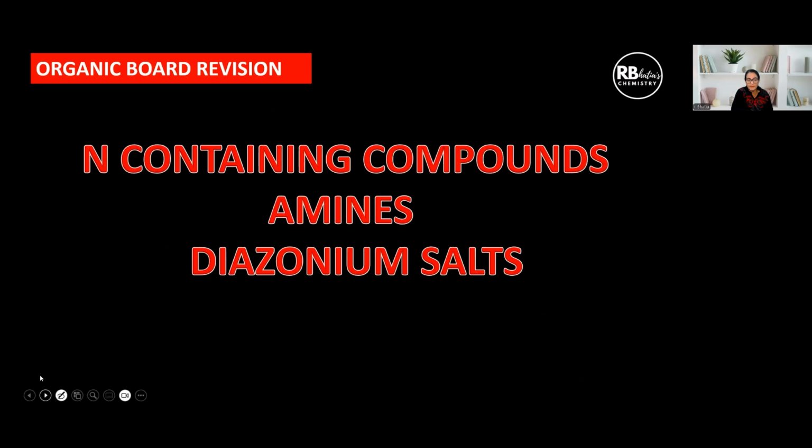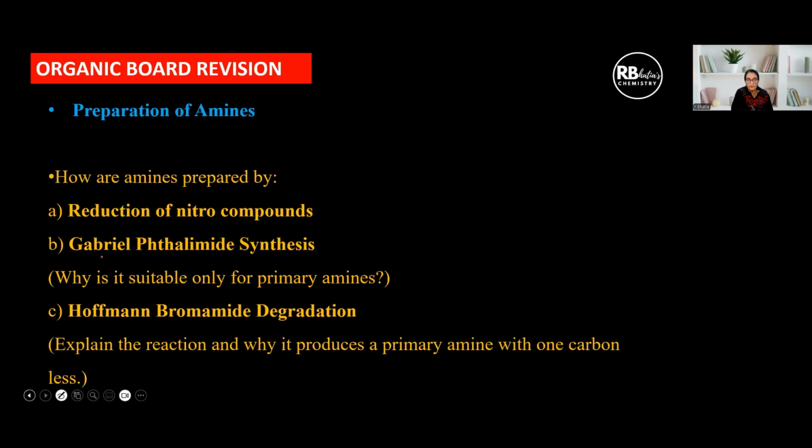So nitrogen containing compounds, amines and diazonium salts, the important questions, the regular ones. How amines are prepared by reduction of nitro compounds. Gabriel phthalimide, this is very important. This can be asked as a name reaction or as a conceptual question. And why is it suitable only for primary amines? Then Hoffman degradation, this can be asked for conversions. And why it produces a primary amine with one carbon less, or you can be asked to convert using a particular example. Okay, they can ask you anyway. These are important ones that you must remember.